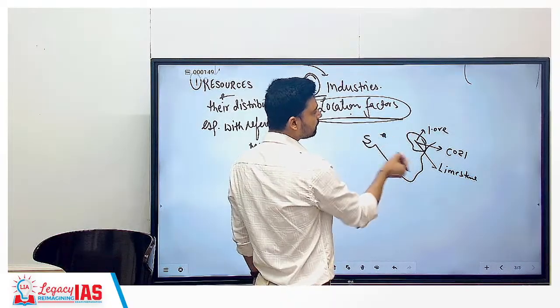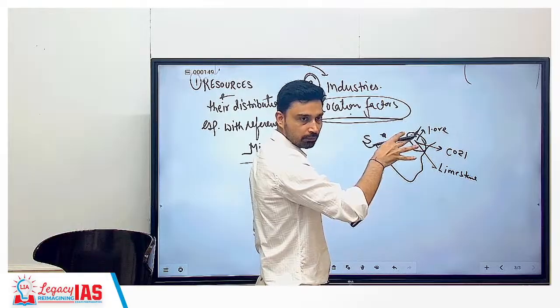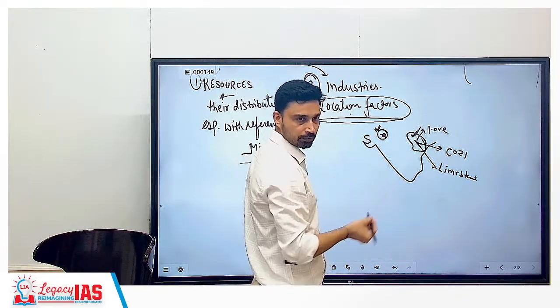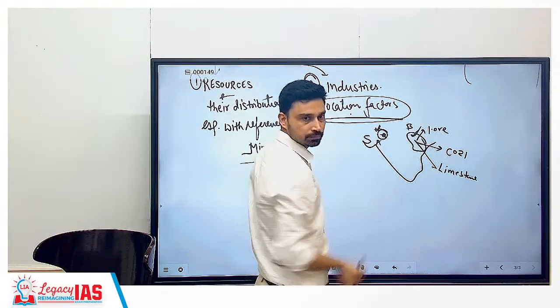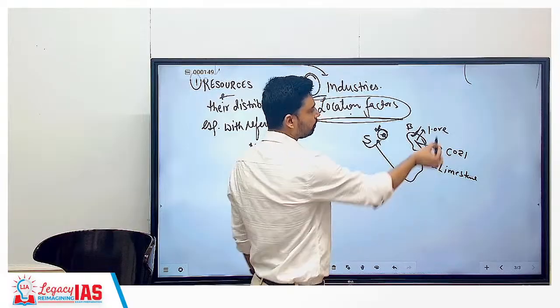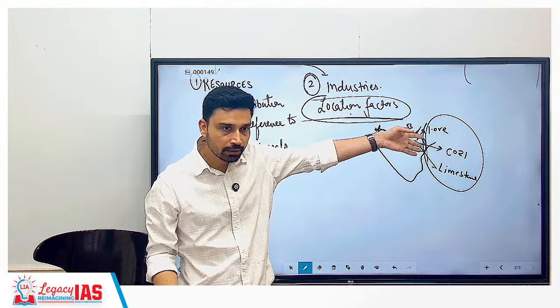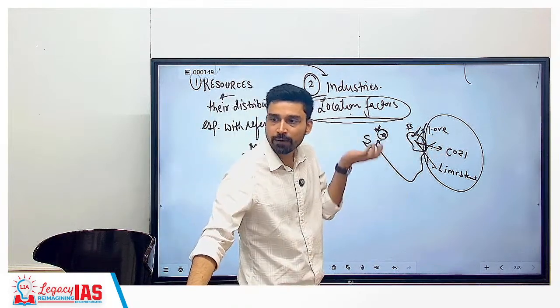So two fronts are there. One front sets up a steel plant in Chota Nagpur, the eastern part. One front sets up the same steel industry in Madhya Pradesh. Who will be profitable, A or B? Obviously B, because B has the advantage. Why? Because all the raw material is available nearby. For bringing it all to the industry, the transportation cost will be very, very less.